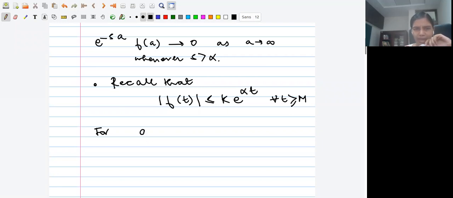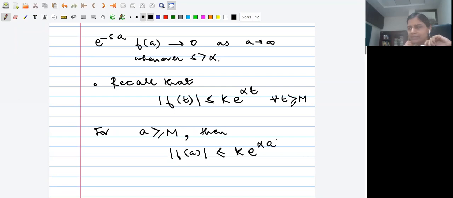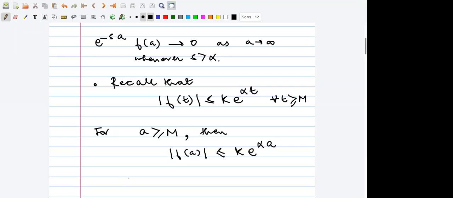If a is bigger than this fixed constant M, then one can appeal to this estimate above. The absolute value of f at the point a is at most K times e to the alpha a. Is that correct? Yes, ma'am.